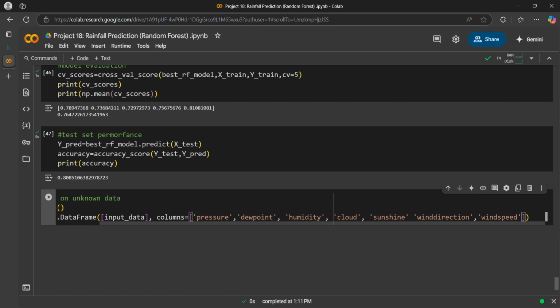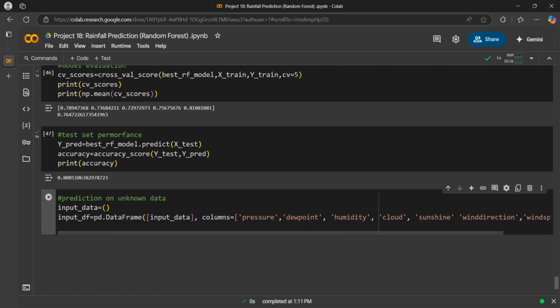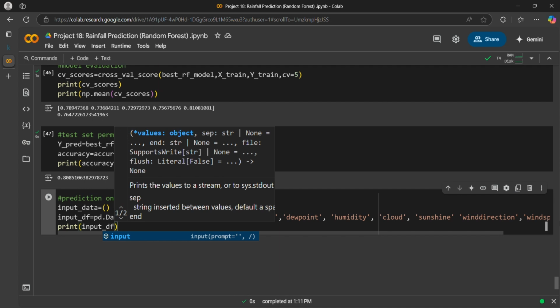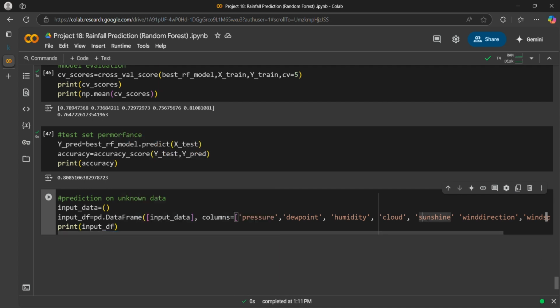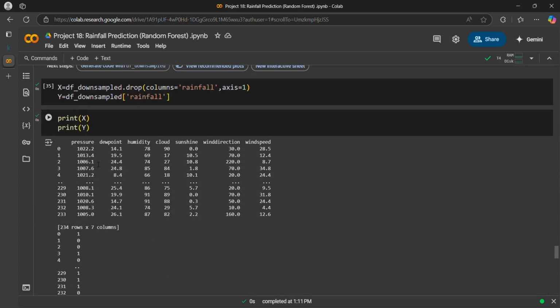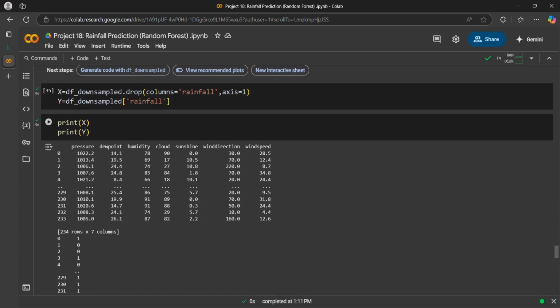Next, I will print the input data frame just to double check, and I need to write input data.